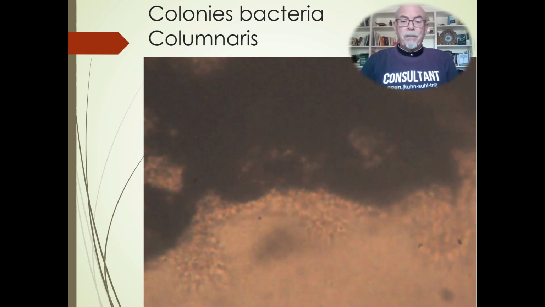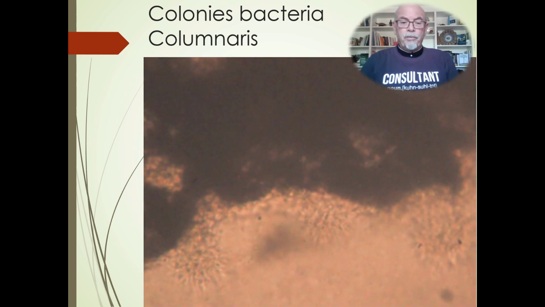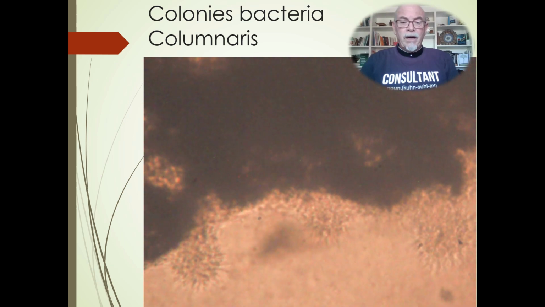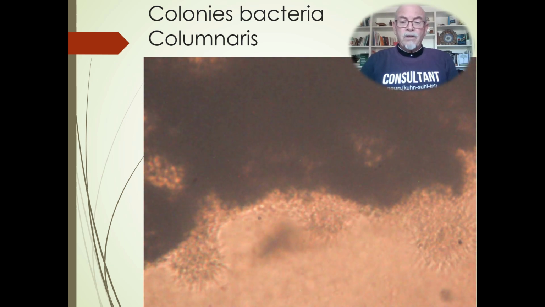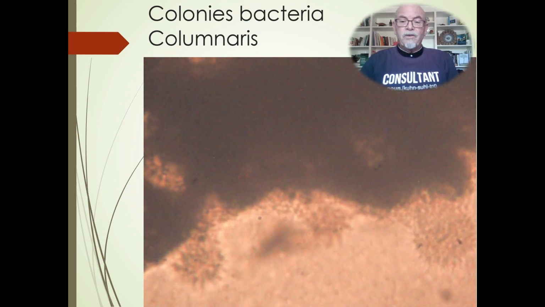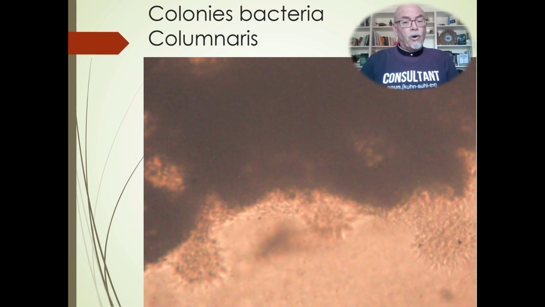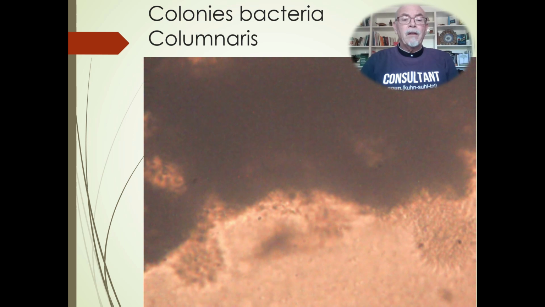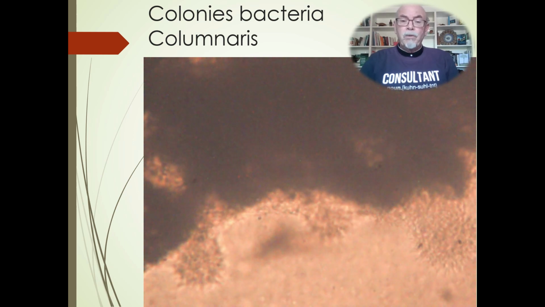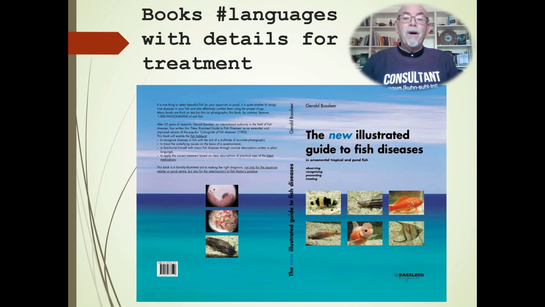Look at the bacteria here in groups, and you see them like little hairs moving around. You can see it here on the right. And that tells us, well, this is a columnaris bacteria, and then we can handle it appropriately with the good treatments which I can suggest in my books.